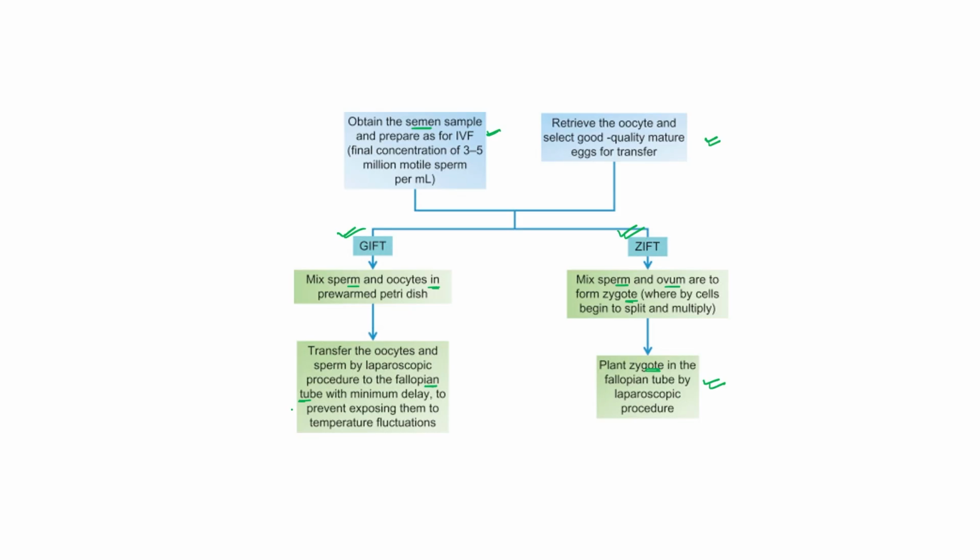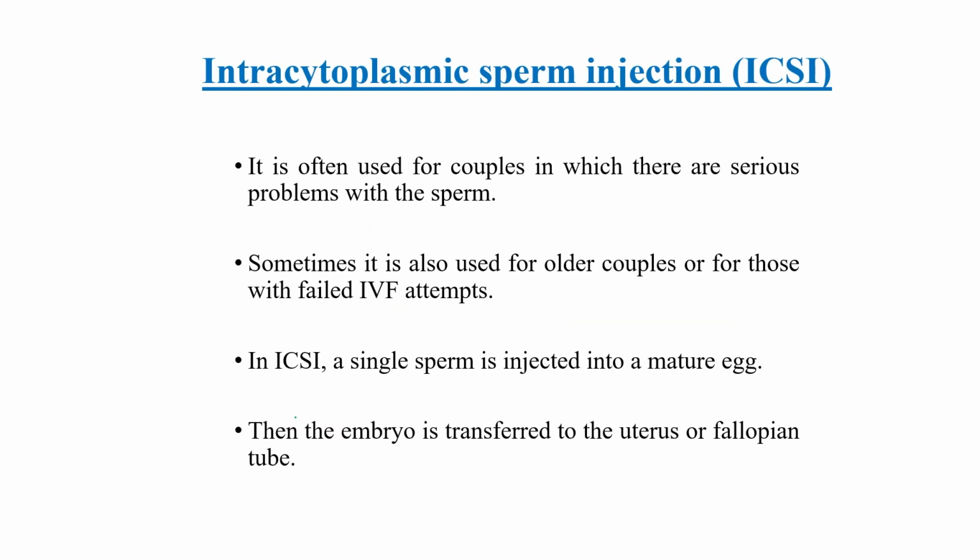Gamete transfer inside the fallopian tube. So the fertilization process occurs inside the fallopian tube. Without any delay, the doctor must transfer this mixture inside the female's body. So this is the difference between these two.